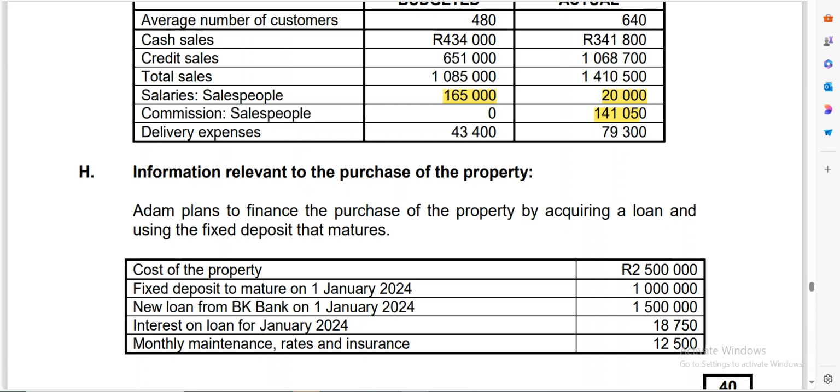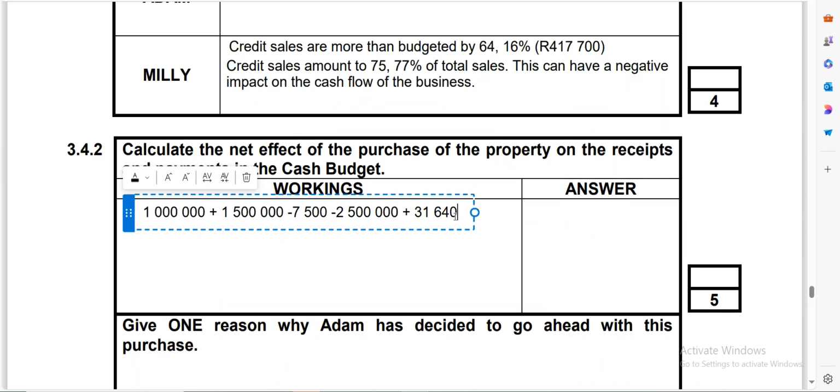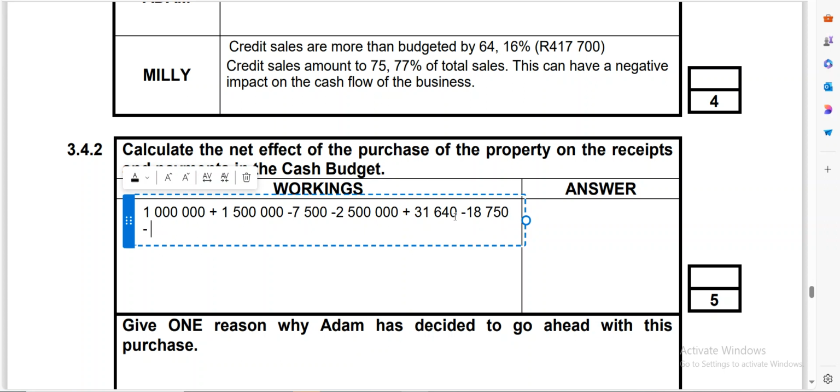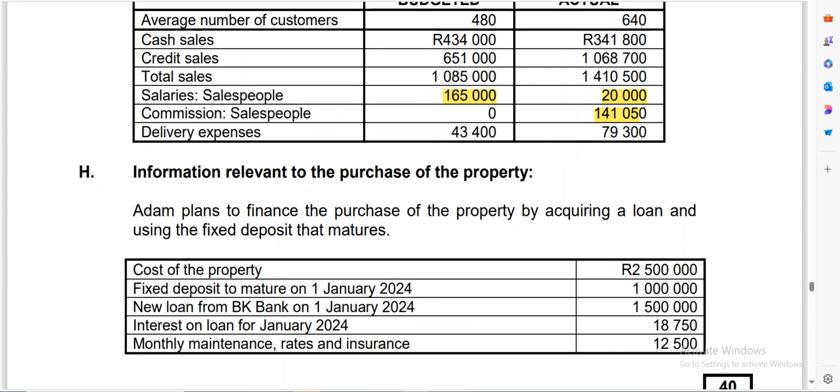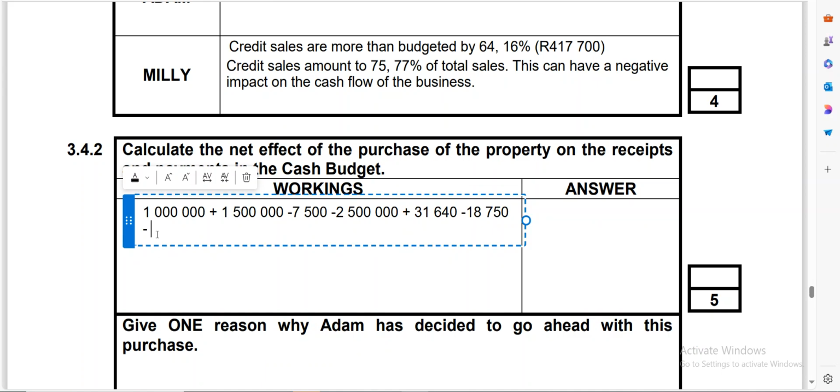So we're going to say minus 18,750, and then also minus the other part that they're going to pay for maintenance, which is 12,500. So also say minus 12,500. Now, after minusing this 12,500, you will see that we have included everything that has got to do with the purchase of this property.